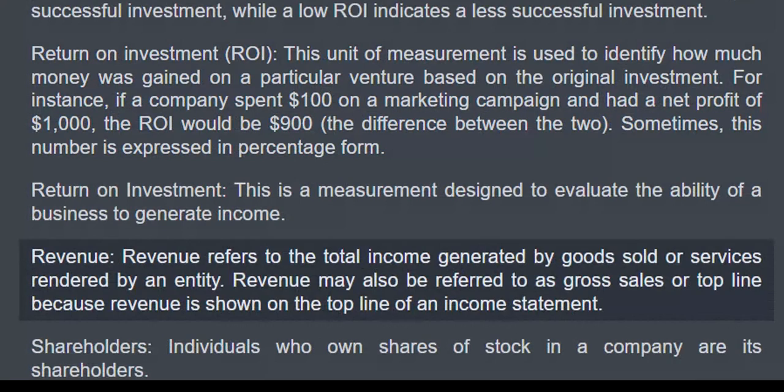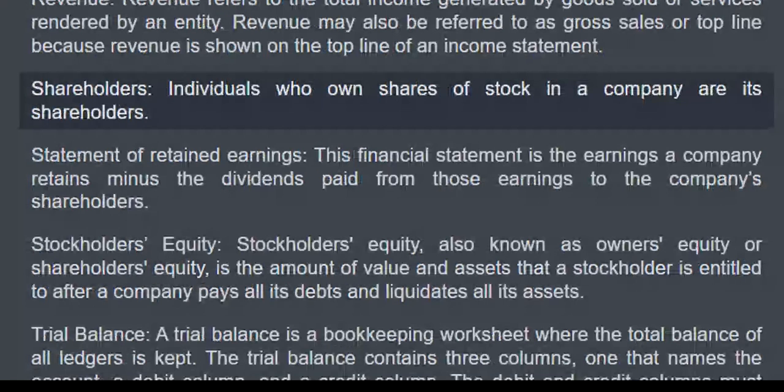Revenue. Revenue refers to the total income generated by goods sold or services rendered by an entity. Revenue may also be referred to as gross sales or top line, because revenue is shown on the top line of an income statement. Shareholders. Individuals who own shares of stock in a company are its shareholders.